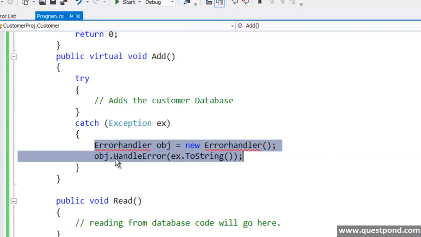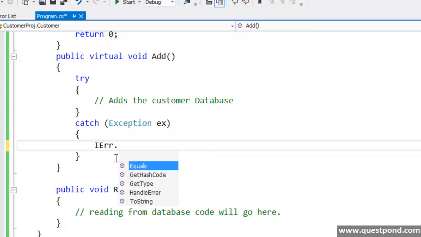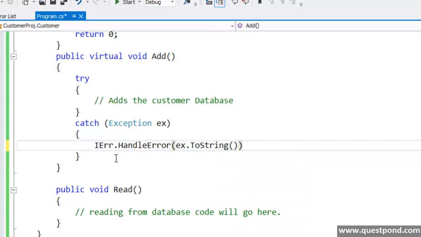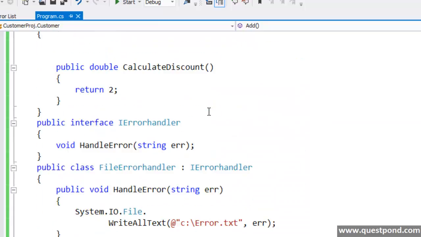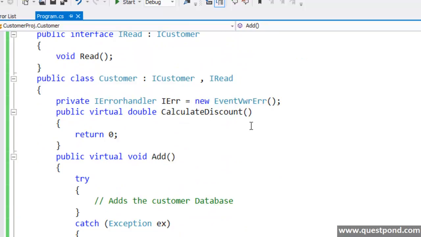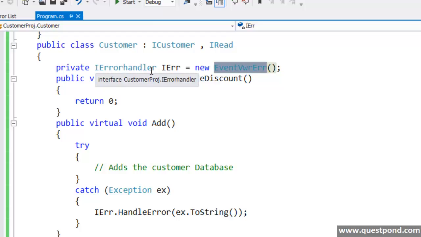And over here, I'll say IErrorHandler.HandleError(ex.ToString()). Great. So now what I've done is create a very generic interface called IErrorHandler, and this IErrorHandler can point towards the event viewer error handler. It can point towards the file error handler. In this way, I have controlled the decoupling between the customer and the error handler class to a certain extent.